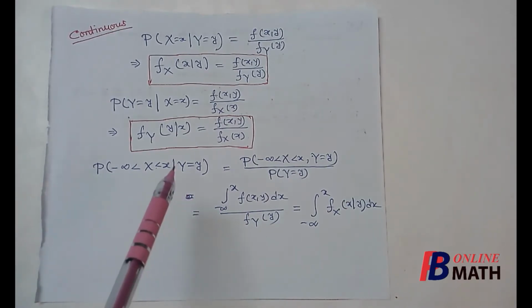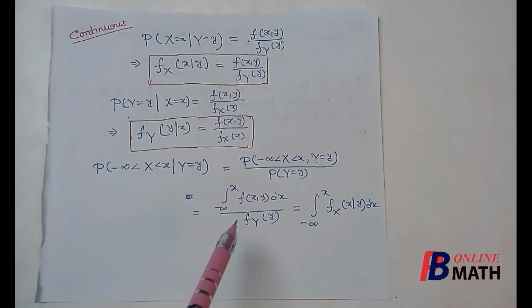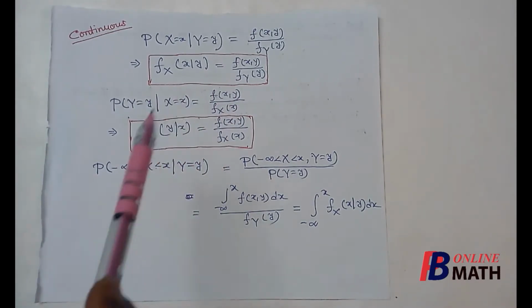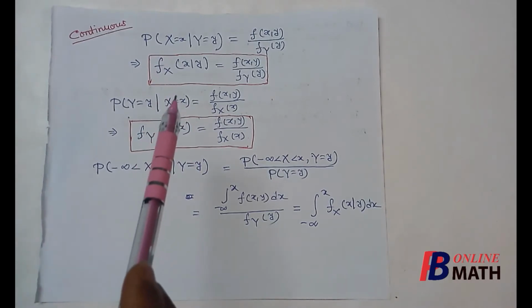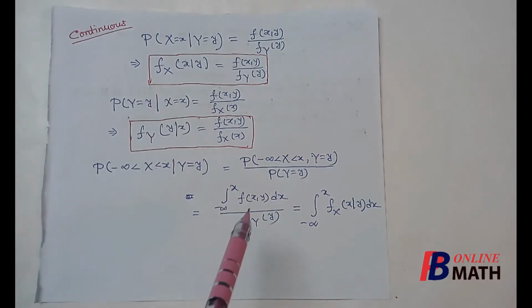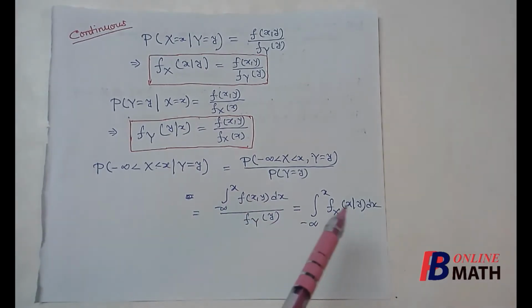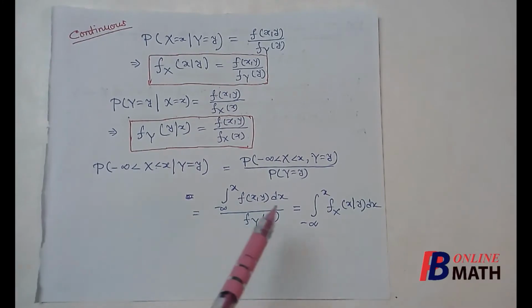Now we have already obtained that f_xy by f_y(y) is denoted by f_X(x/y), the conditional density function of x. Since the integration is with respect to x only, we can take this inside the integration. So this will be the integration of f_X(x/y), because this is nothing but f_xy by f_y(y).